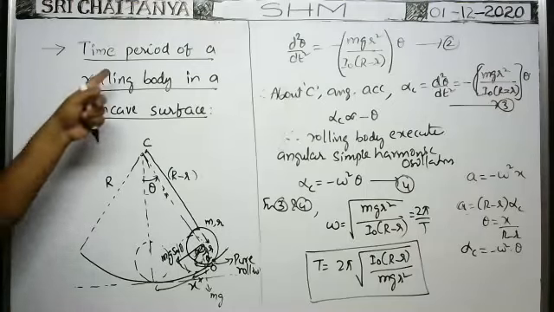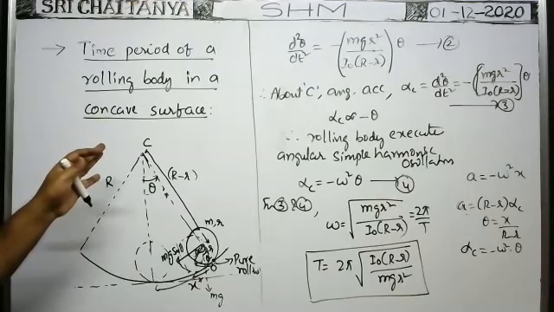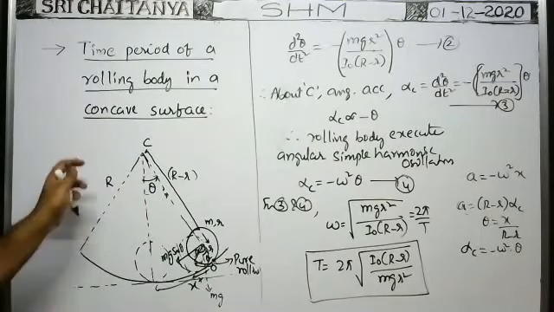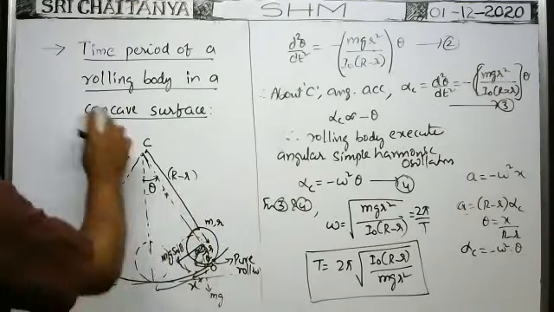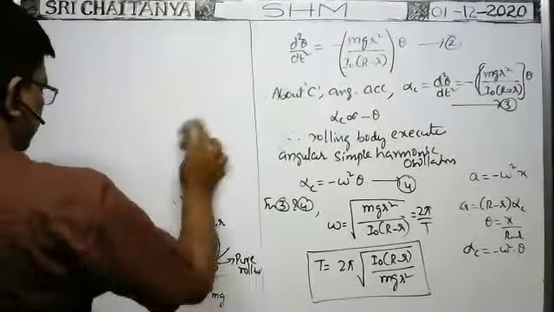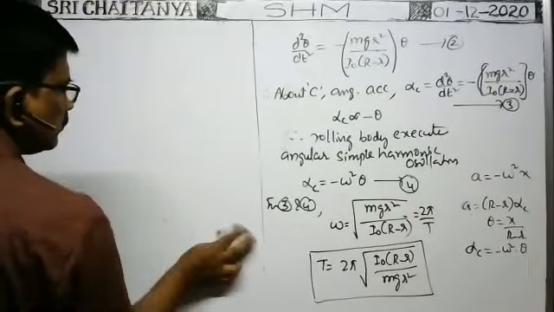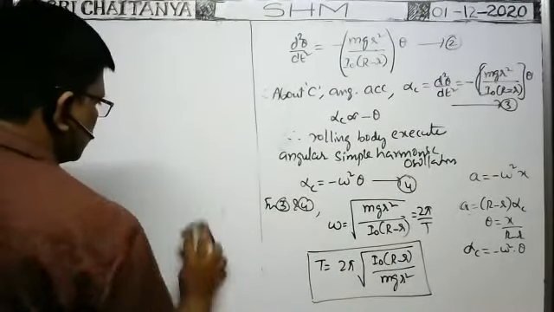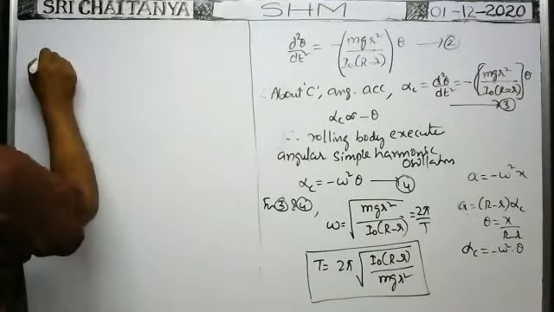I think I can erase this part. I can erase this part. Okay. I can erase this part. Shall I erase? Okay, now note point